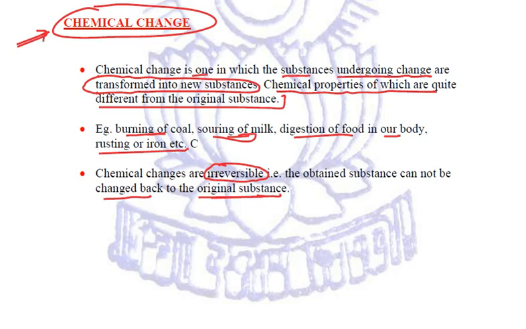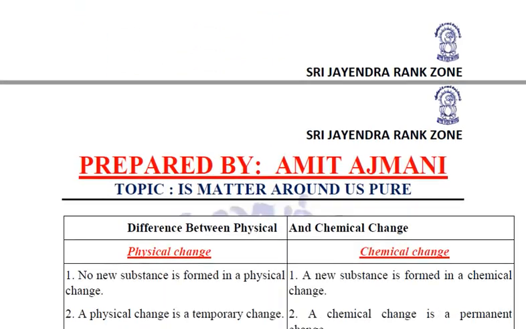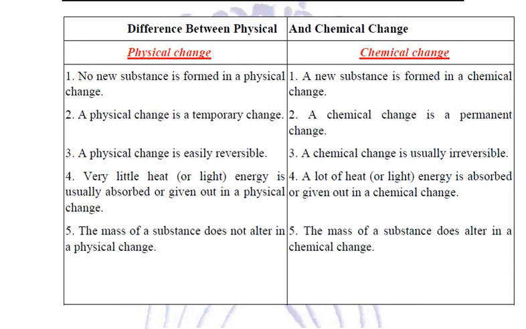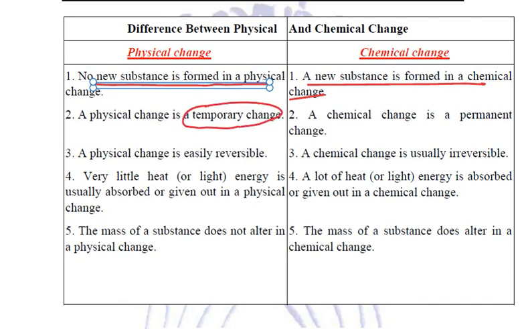Correct? So based on these points, let us try to relate what the differences are between physical and chemical changes. In a physical change, no new substance is formed, whereas in a chemical change, a new substance is formed. Physical changes are temporary changes, whereas chemical changes are permanent changes. A physical change is easily reversible, but this is not the case with chemical changes.